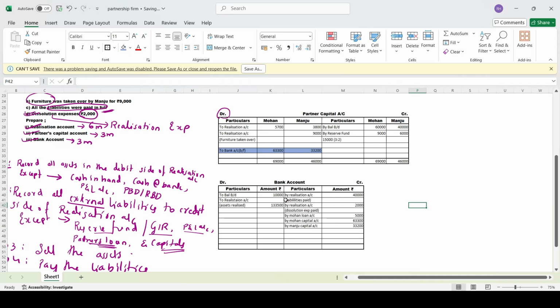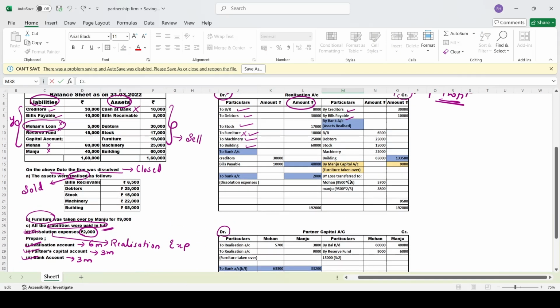See, here you have only balance and assets realized, liabilities paid, expenses paid, any partner's loan and capital. Now, we'll just see whether it is tallying or not. So, here you have 1,43,500. Here you have 1,43,500. Yes, it has tallied. See, so simple, right? It is very easy to solve the problems. I'll just make it bold so that you people can easily see the problem. Okay, understood? Any doubt? No doubt.